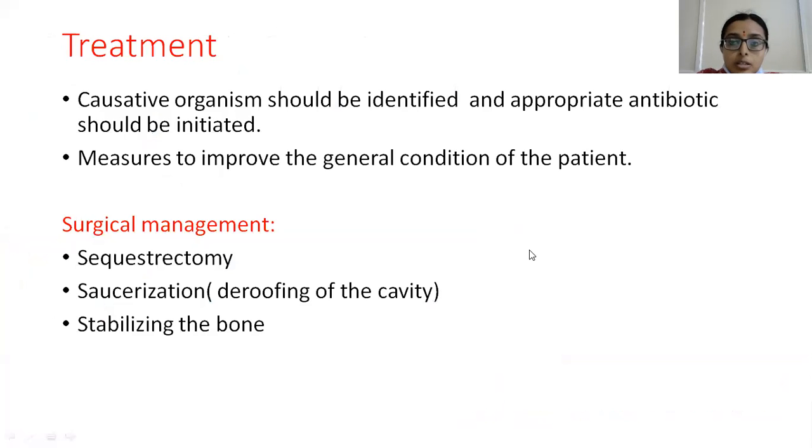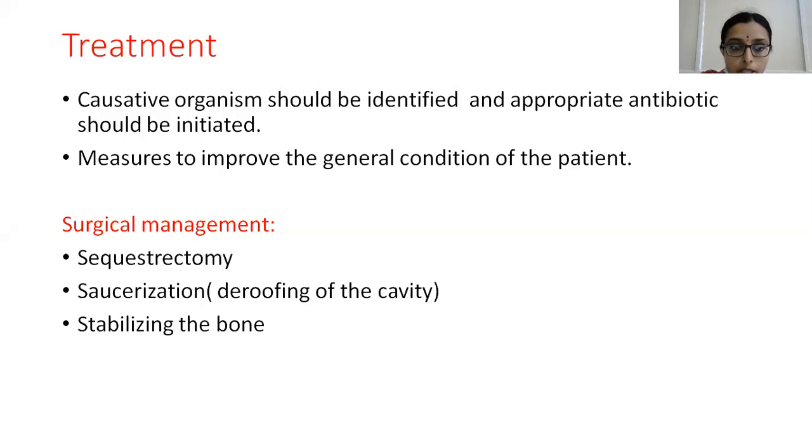And coming to the treatment. The mainstay of treatment is identification of the causative organism, and appropriate antibiotic should be given, and measures to improve the general condition of the patient should also be taken. And coming to the surgical management: sequestrectomy, saucerization, and stabilization of the bone. Saucerization is nothing but, bone is a closed cavity. Suppose this is a long bone, and here you have to de-roof the cavity, which is called saucerization, and then this dead necrotic piece of bone should be removed. That is called sequestrectomy.